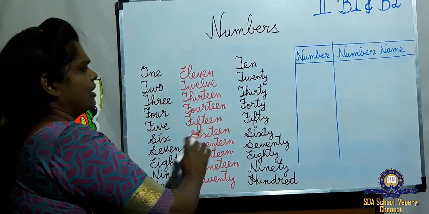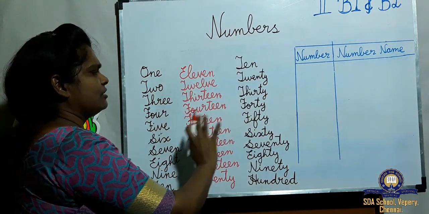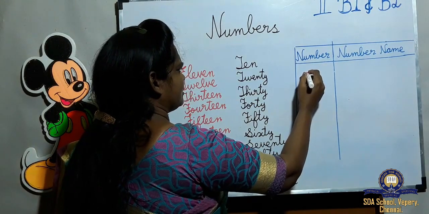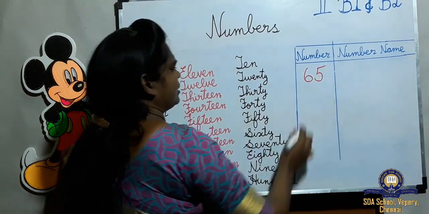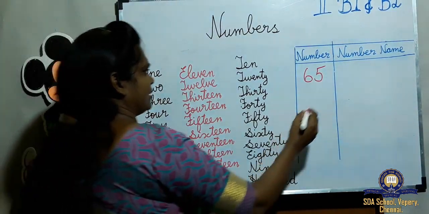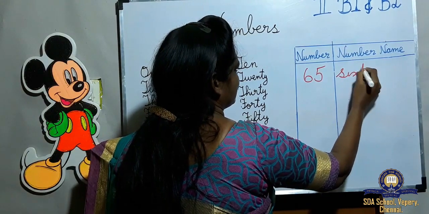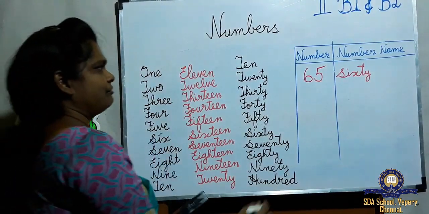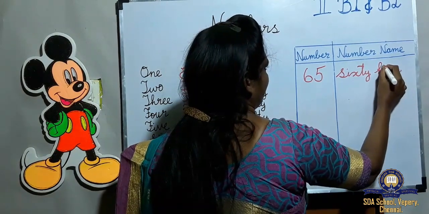Okay. In a short way, I wrote it here. If you know these spellings up to 100, we can write all the number names. Now you tell me, I'm writing 65. Where's the 60 spelling? Okay, S-I-X-T-Y 60. 5 spelling is here: F-I-V-E, 5.